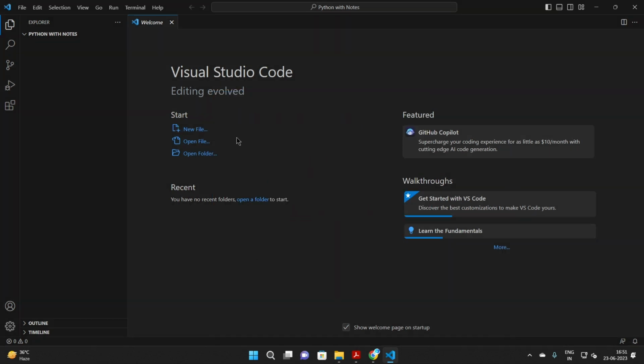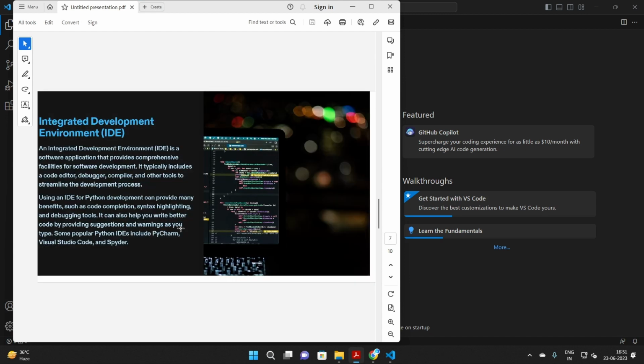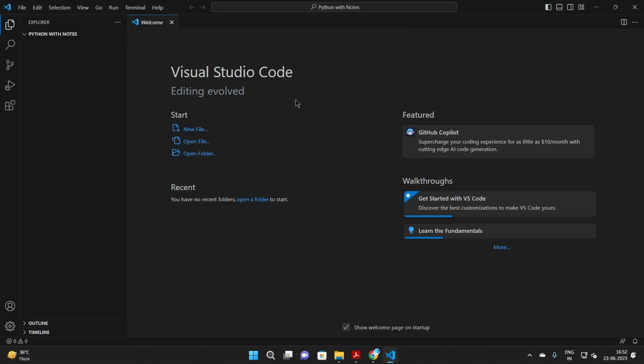I check all the options. Now guys, in the PDF, I had told you that there are many mechanical terms or practical terms like syntax highlighting, code completion, debugging tools, etc. So let me show you how they work.